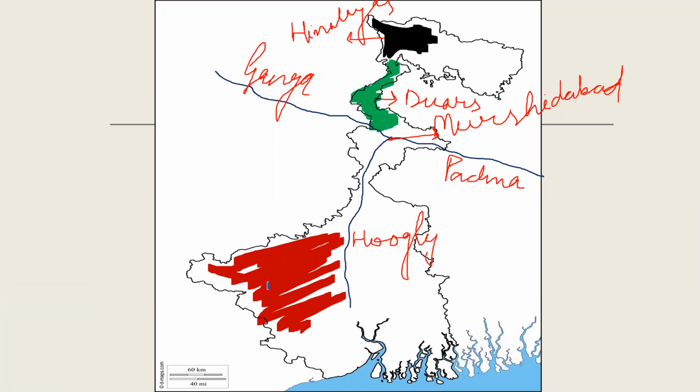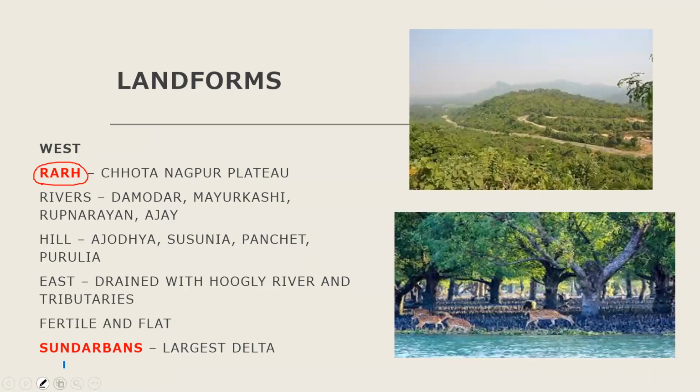It is called as Rarh. Somewhere they say Rarh also. So the Rarh area.